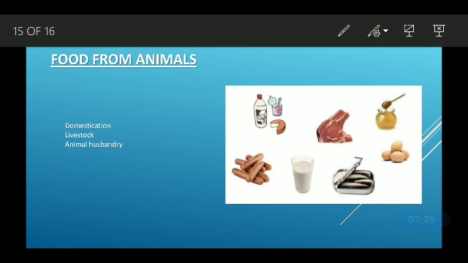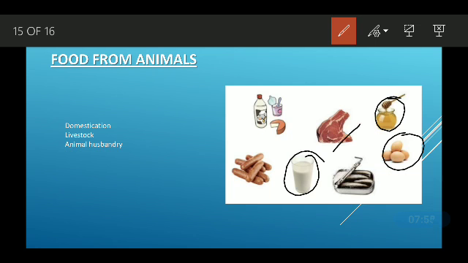The next is food from animals. As you know, we humans are totally dependent on plants and animals, and for most things we are dependent on animals. So you can see here, we get milk from animals, eggs, honey from bees, then meat, and milk products like butter and cheese. Just like a cow.